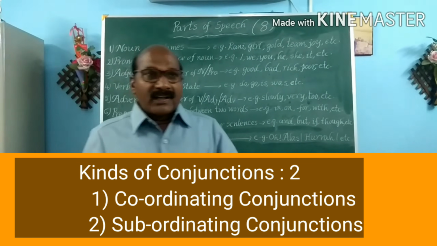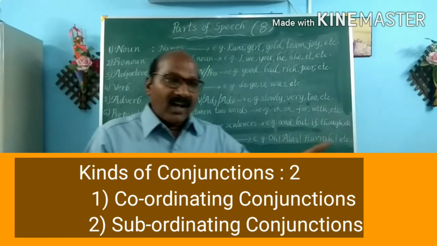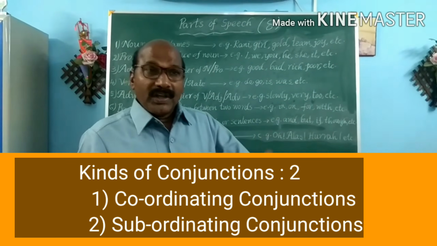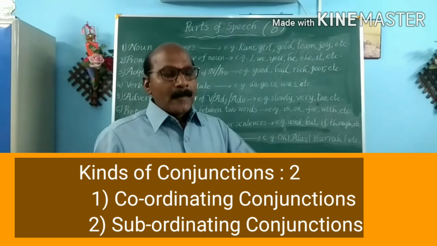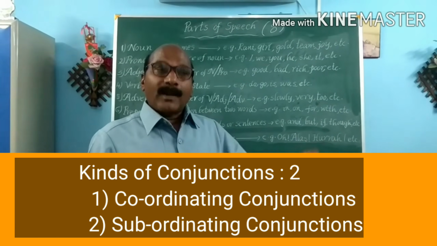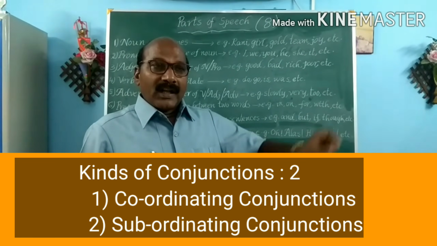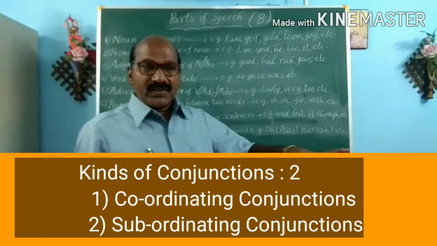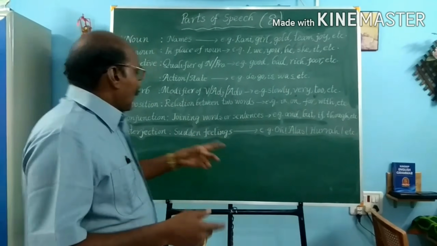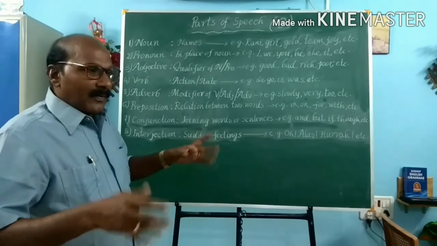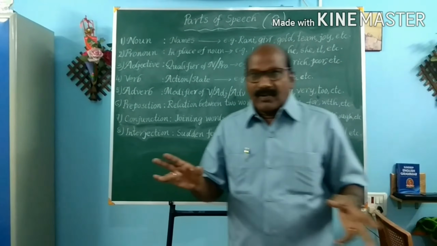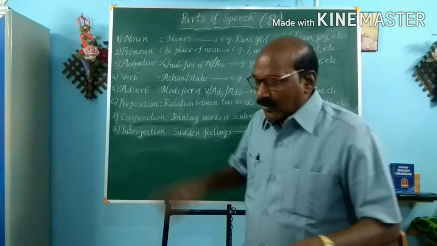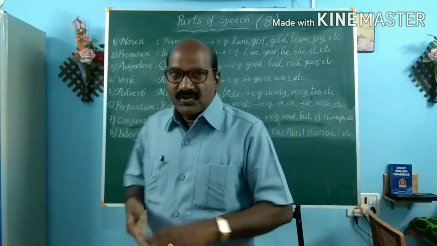In case of subordinate conjunction, it combines one main clause and one subordinate clause. Though he worked hard, he failed. He failed is the main clause. Though he worked hard is the subordinate clause. And the very word though acts as a conjunction there. Like that, we find different types of parts of speech. Subdivision is there, but don't bother about the subdivision. You simply bother about only what the 8 parts of speech are.